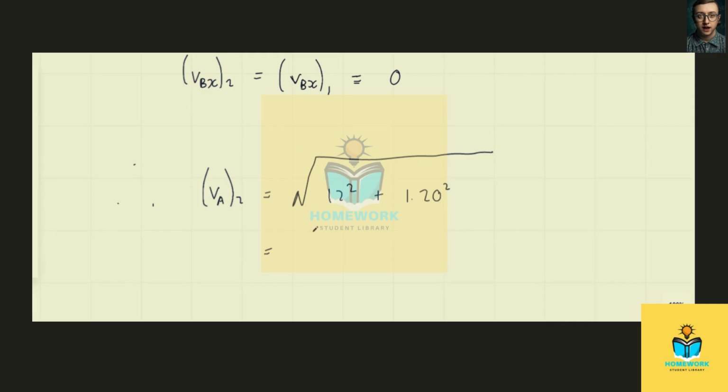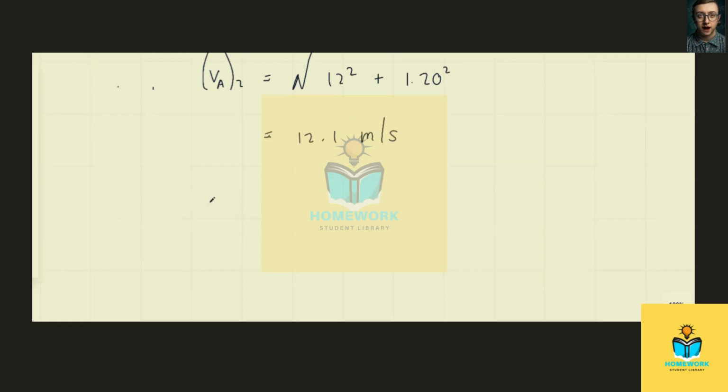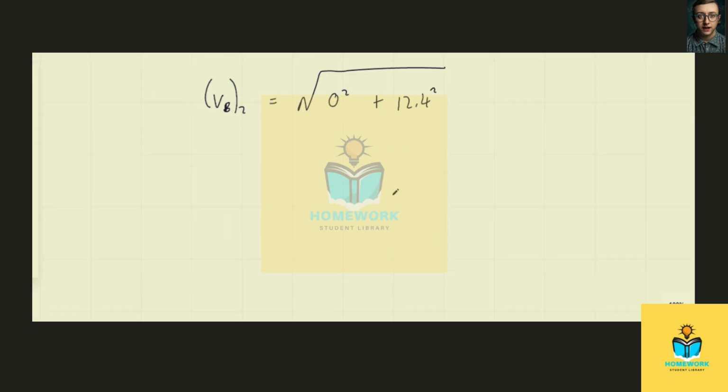And so A moves off with speed 12.1 meters per second after the collision. Disk B has velocity vB2, which is the square root of 0 squared, its x component, plus its y component, 12.4 squared. And so the speed of B after the collision is 12.4 meters per second.